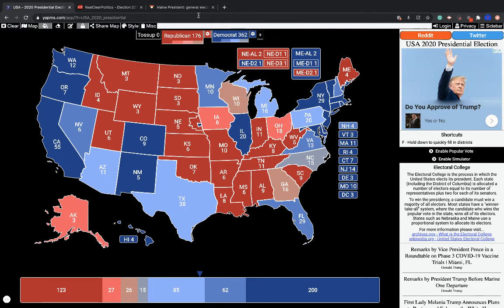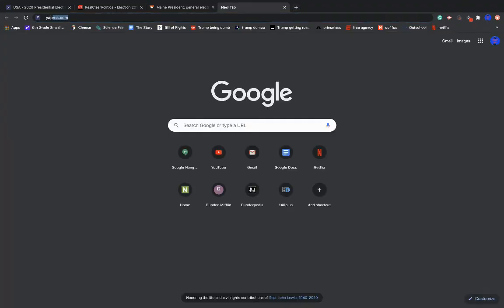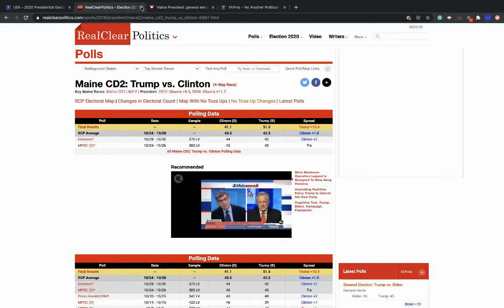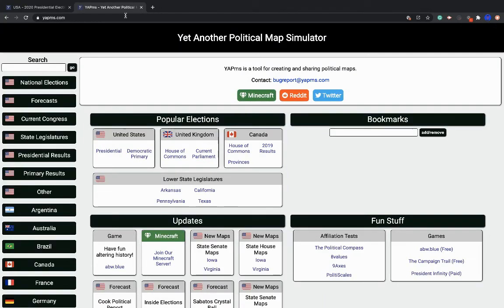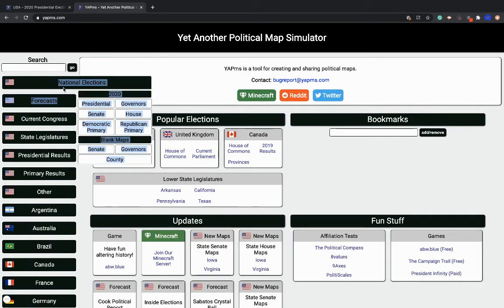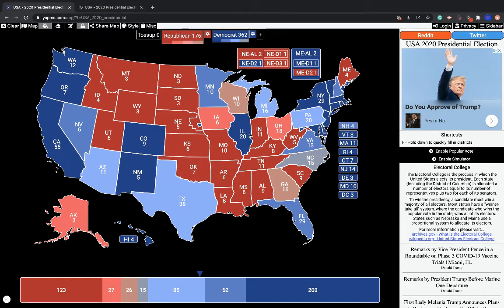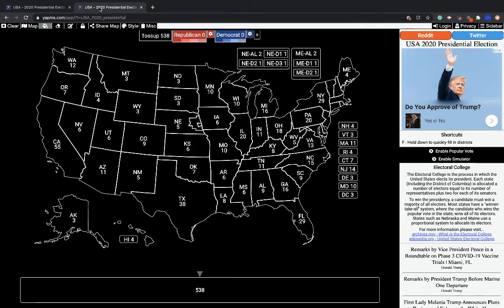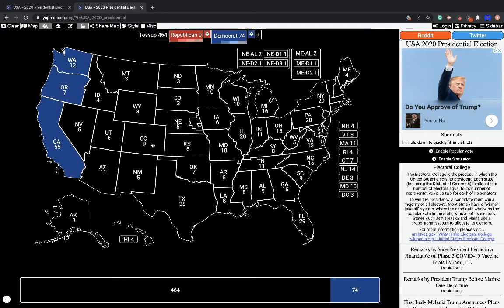So basically, bottom line, let's now compare this to what I think is going to happen in the election. This is the map if we weight it according to the polls, but this is what I think is going to happen, so I'm just going to fill this out.